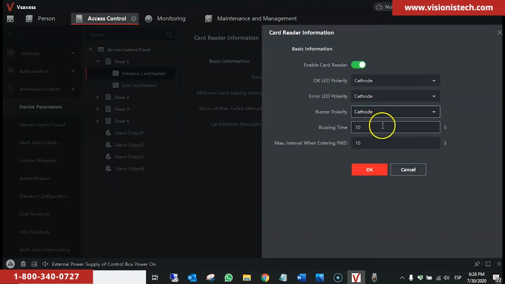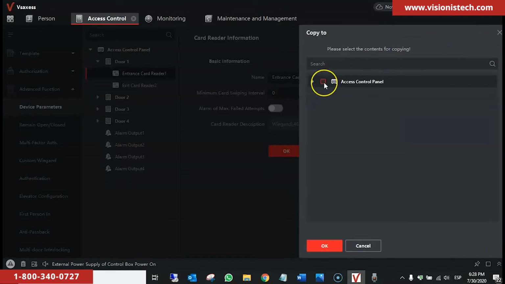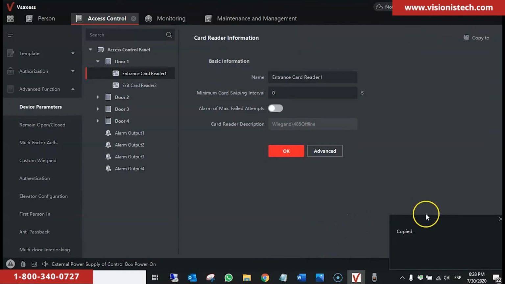We click on Save. Changes have been saved. We click on Copy To. We select all readers of the panel. Click OK. That has been copied, and that should disable the long beep after you swipe the cards on the readers. If at this point you haven't connected the brown and yellow wires from the reader to the OK and beep terminals of the panel, please go ahead and connect them.